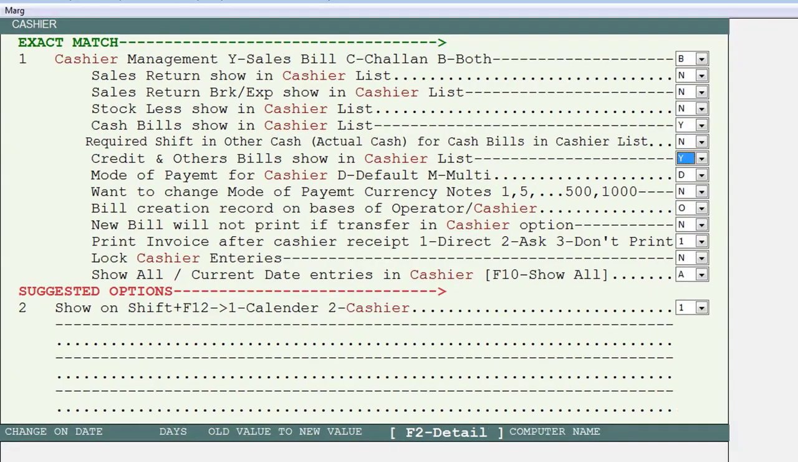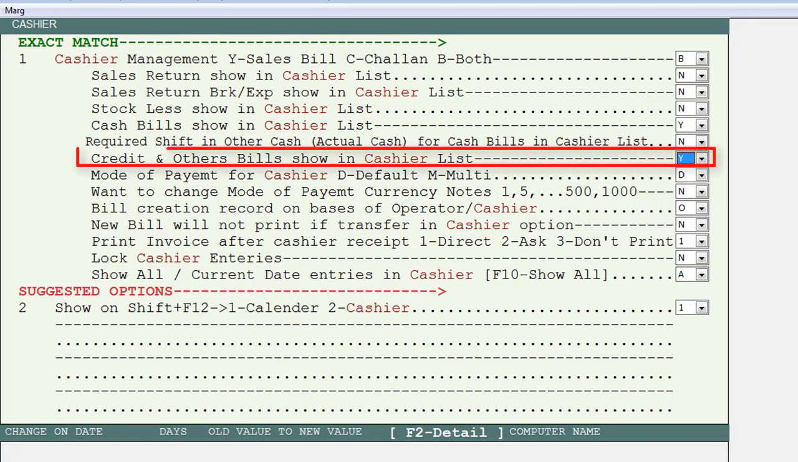And in the same way, if you want to see those bills on the cashier window which will be generated in credit and other modes, then keep this option as Y, so that the operators who are doing the billing will be able to see all the sale bills of every mode on their cashier window and can receive payments in every mode from there. Or you will set this as per your requirement, that what parts need to be given to which operator.